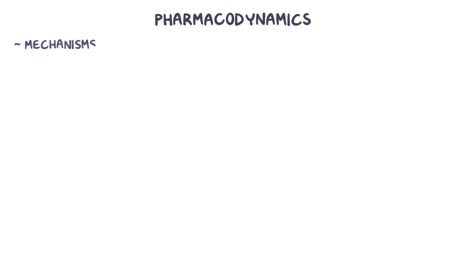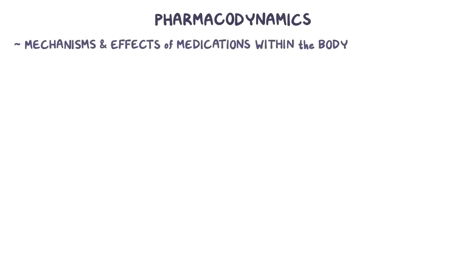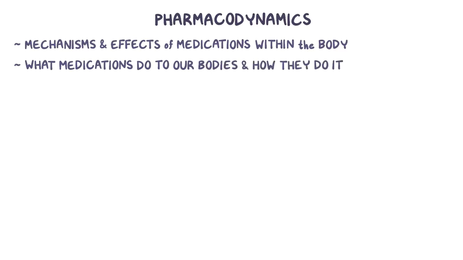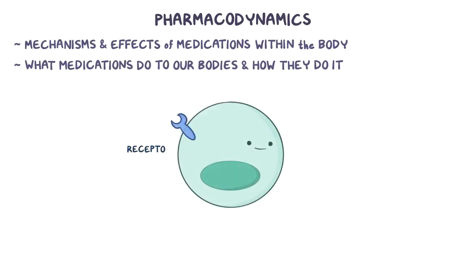Pharmacodynamics refers to the mechanisms and effects of medications within the body. Or, more simply, it's what medications do to the body and how they do it. Alright, so in order to have an effect, most medications have to reach their target cells and bind to a receptor. Receptors are specialized proteins both on the cell membrane and inside the cell that can bind to a ligand.